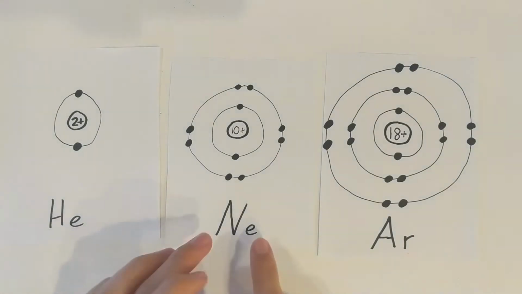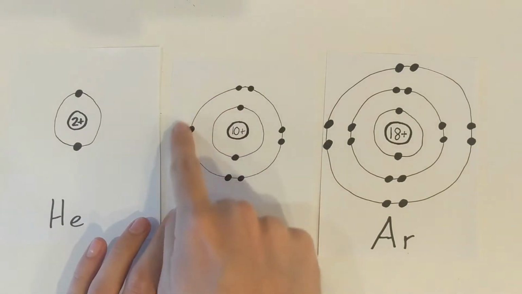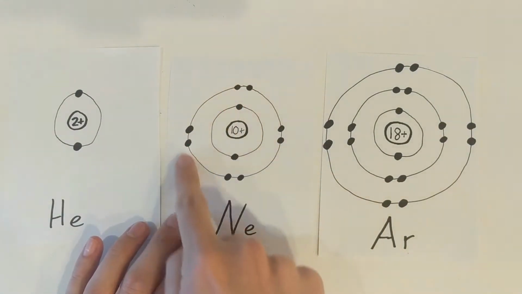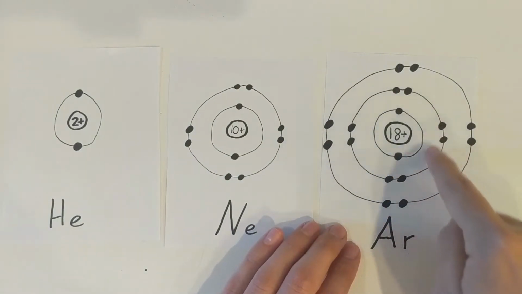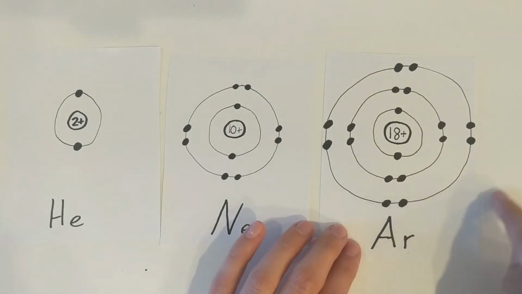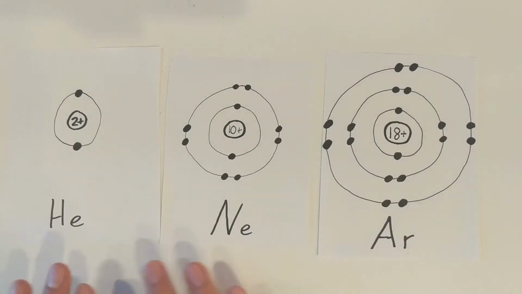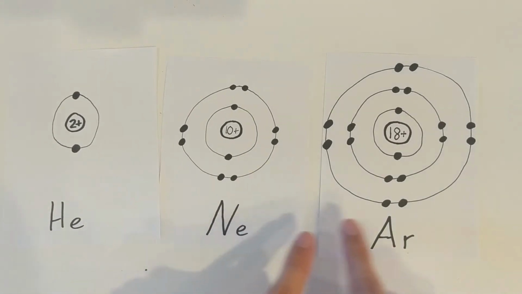But if we look at neon and argon, neon fills up the second energy level, which has 8 valence electrons in it. And argon fills up the first, second, and third energy levels. And if you take a look, that third energy level has 8 valence electrons in it as well. So our atoms all want to gain or lose valence electrons to look like whatever noble gas is closest to them.